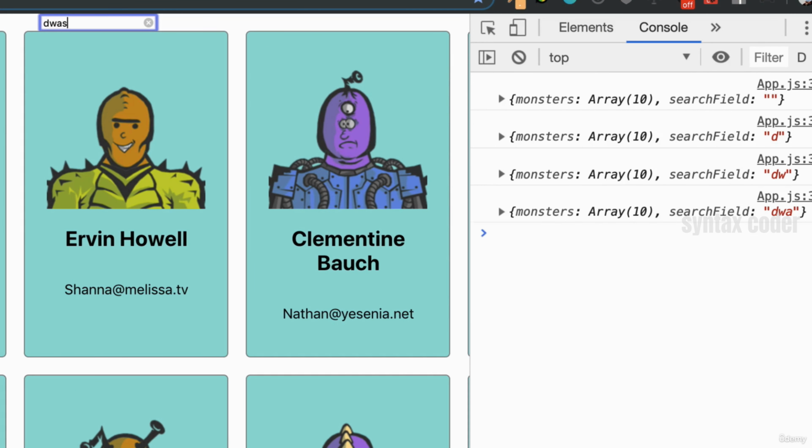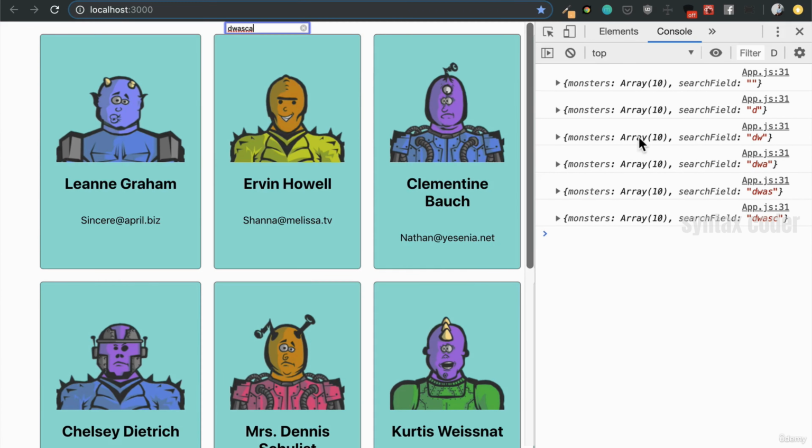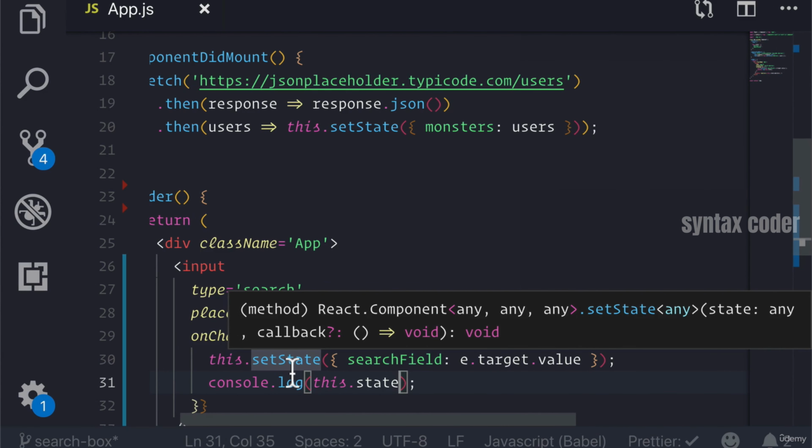We see that as we type, it looks like our event is firing, but our search field is always one letter behind, which means that the first time we typed D, search field was actually not updated, right? Why is this? Well, this is because setState is an asynchronous function call.